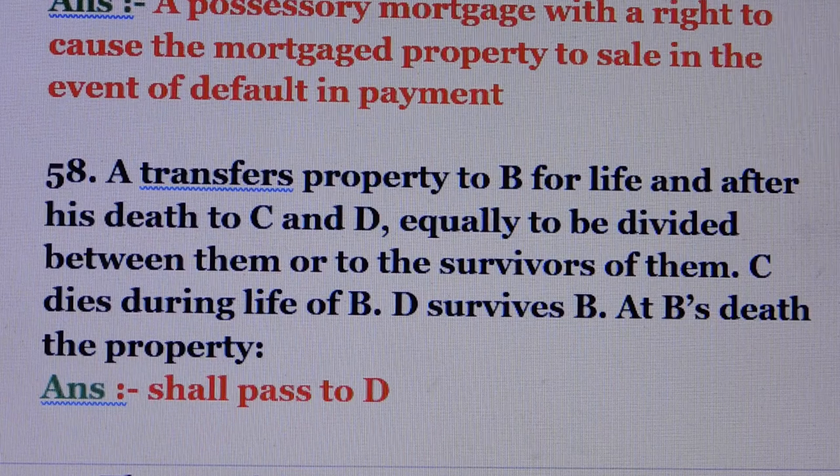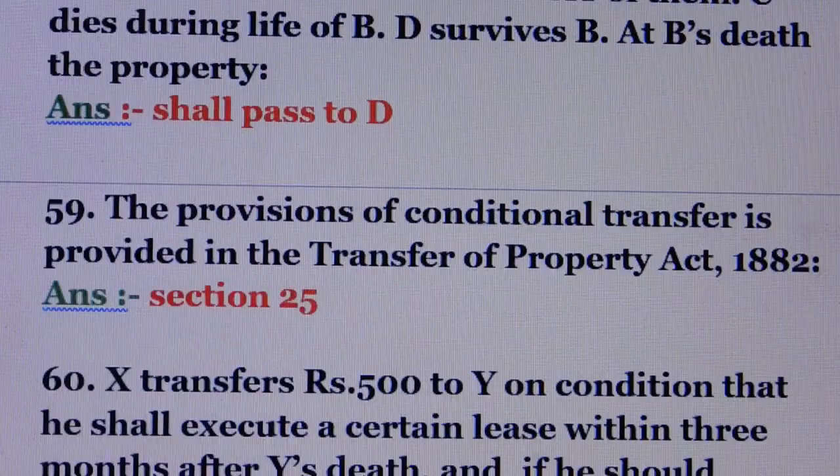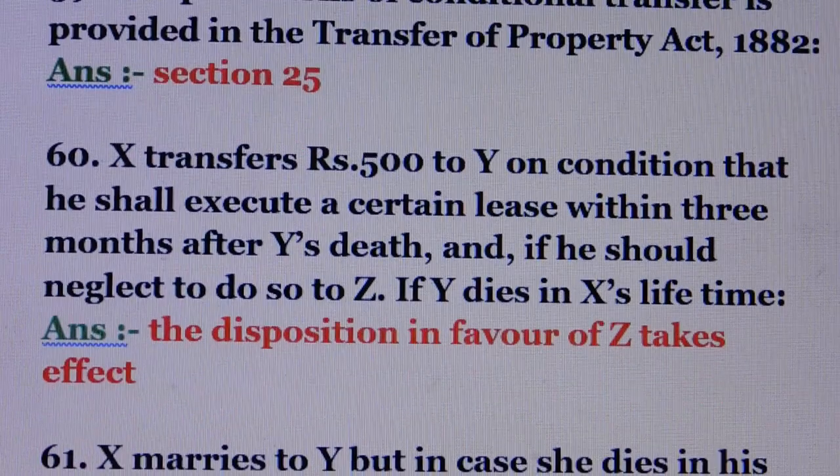Question number 58. A transfers property to B for life and after his death to C and D, equally to be divided between them or to the survivors of them. C dies during the life of B, D survives B. At B's death, the property shall pass to D. Question number 59. The provision of conditional transfer is provided in the Transfer of Property Act. Answer is Section 25.